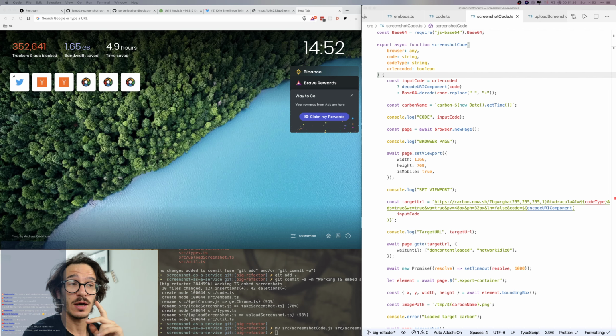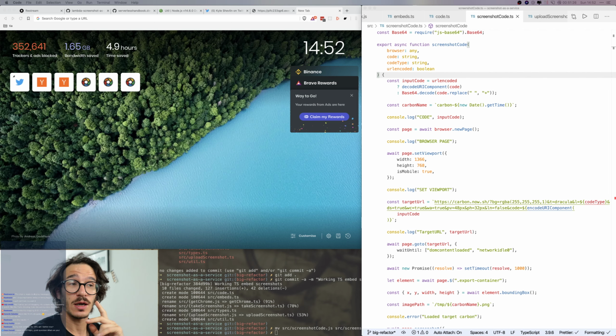We get the bounding box, image path, and then I'm gonna move that over here. Get the element, then we take the screenshot, we console error the screenshot. Let's console log that instead. We await browser close.